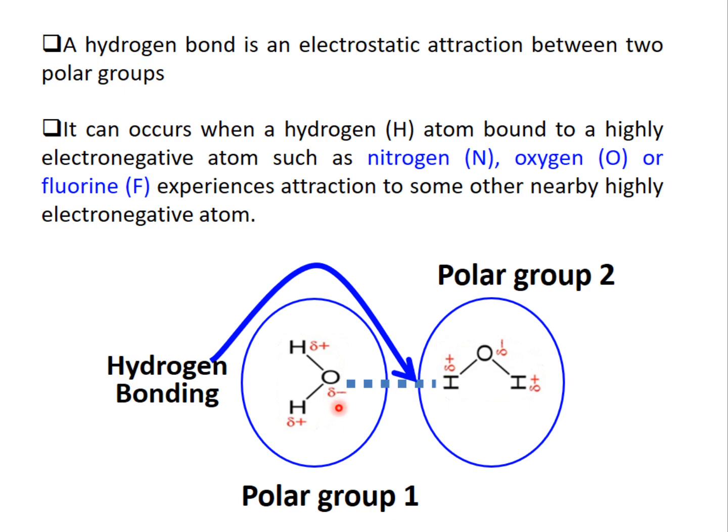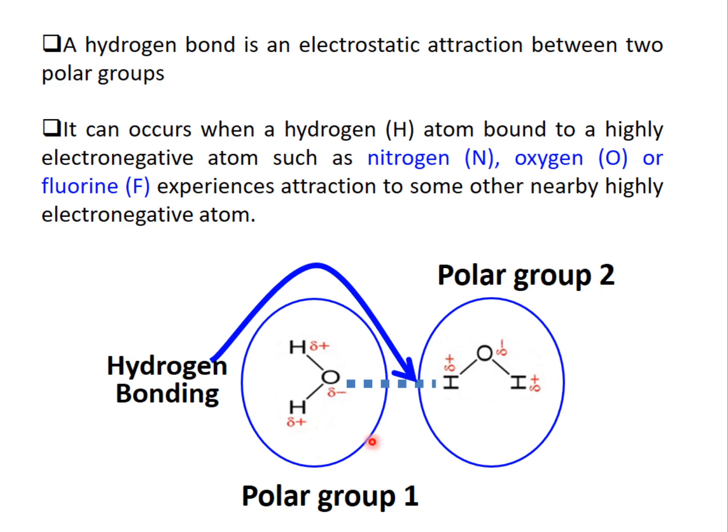Oxygen has much greater electronegativity as compared to hydrogen. That's why it attracts the shared electron pair towards itself more than the hydrogen atom, and that's why it has partial negative charge, and hydrogen has partial positive charge.